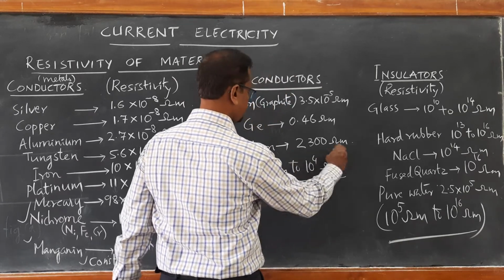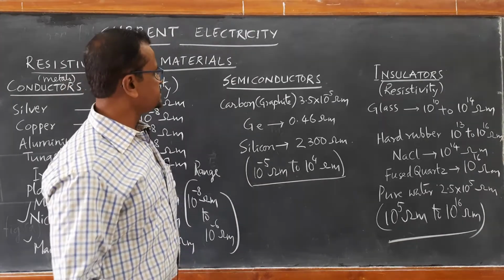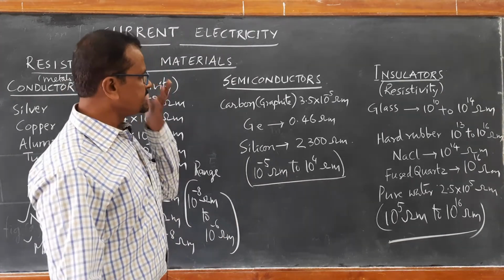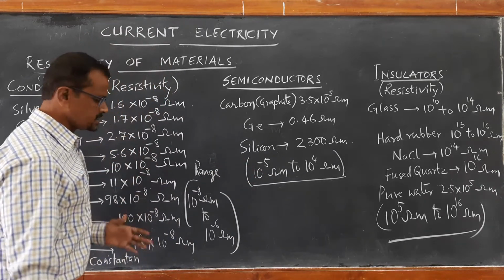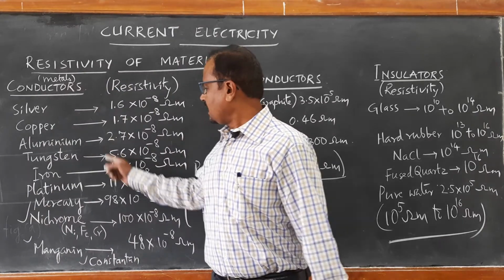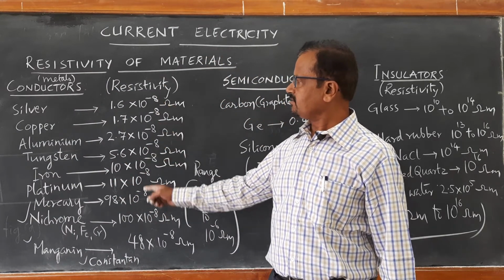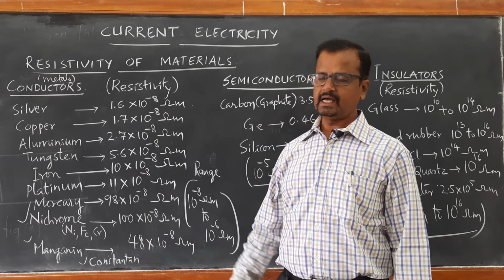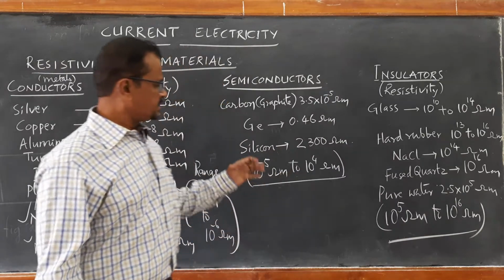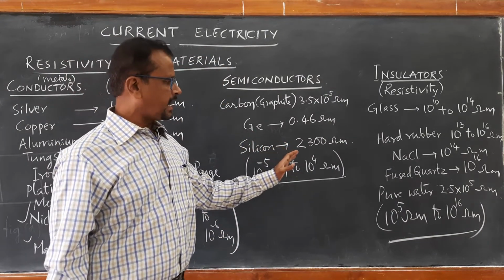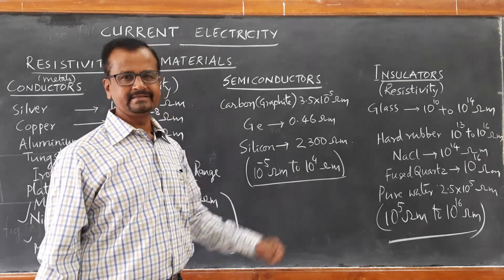This is the range of resistivity, and such class of materials are called the semiconductors. These semiconductors have very interesting properties. You see, metals are all very good conductors. As temperature increases, the resistivity of metals increases. Whereas for semiconductors, as temperature increases, the resistivity of the material decreases.